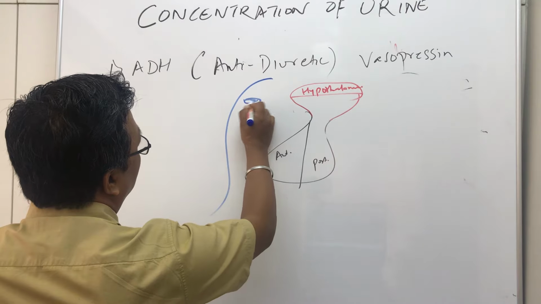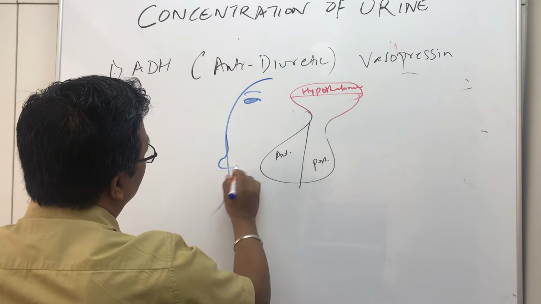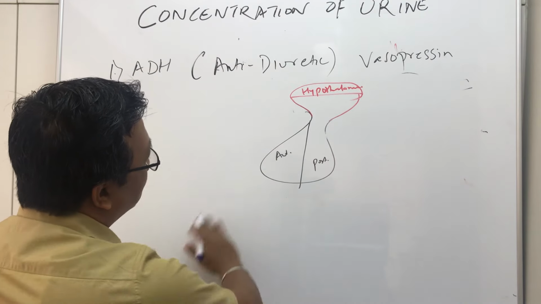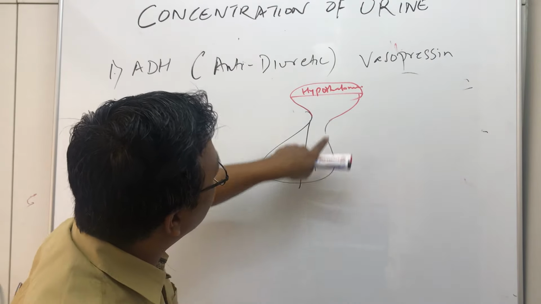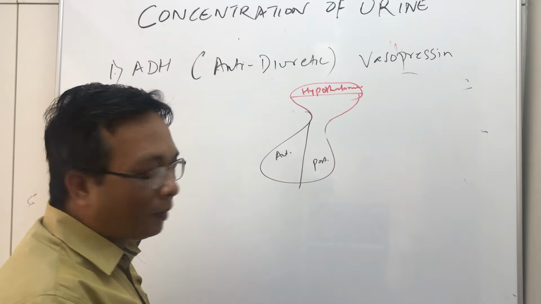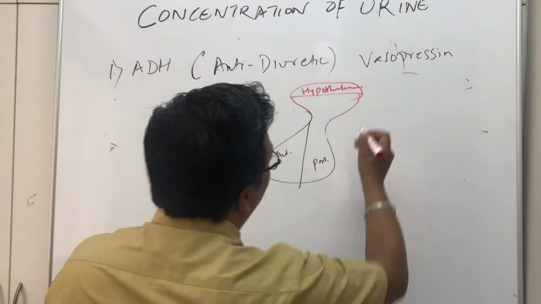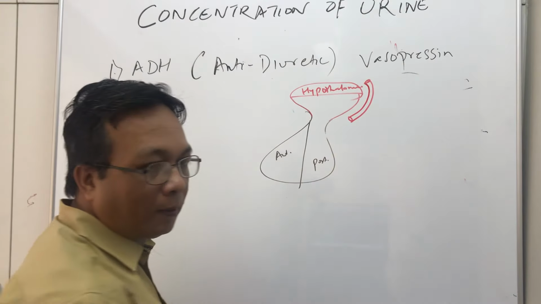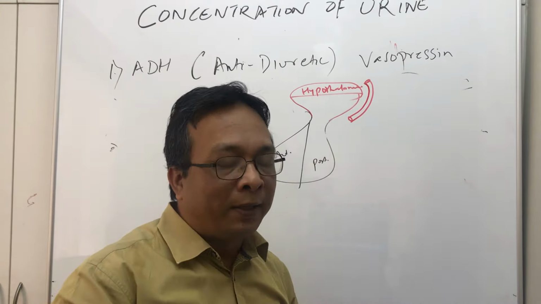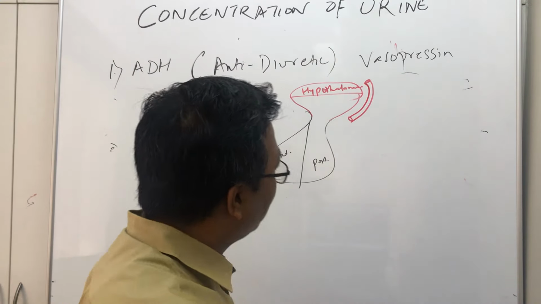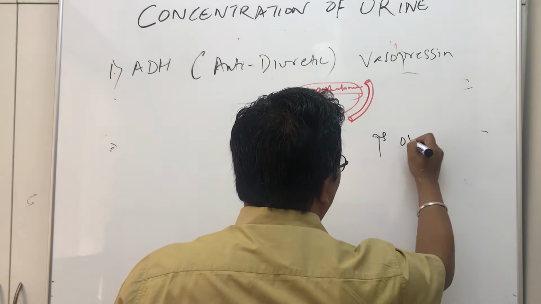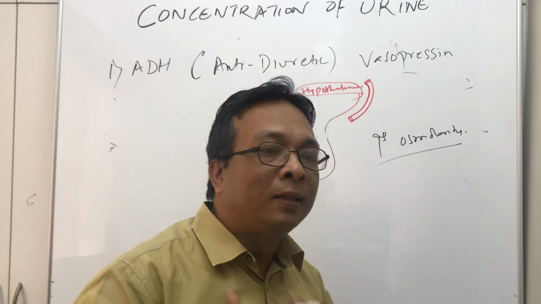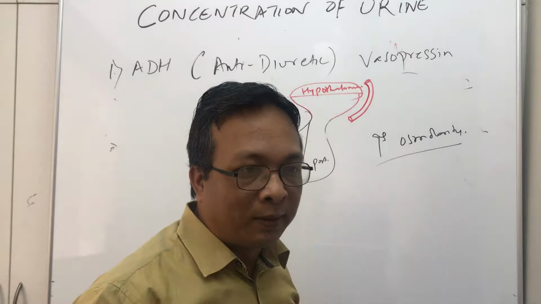So the pituitary gland has an anterior lobe and a posterior lobe, and this top part is the hypothalamus. Now this hypothalamus is very close to blood vessels. Now whenever you are dehydrated, what will increase? Osmolarity. It means the sodium and chloride present in the blood will become highly concentrated. That means increased osmolarity, right?